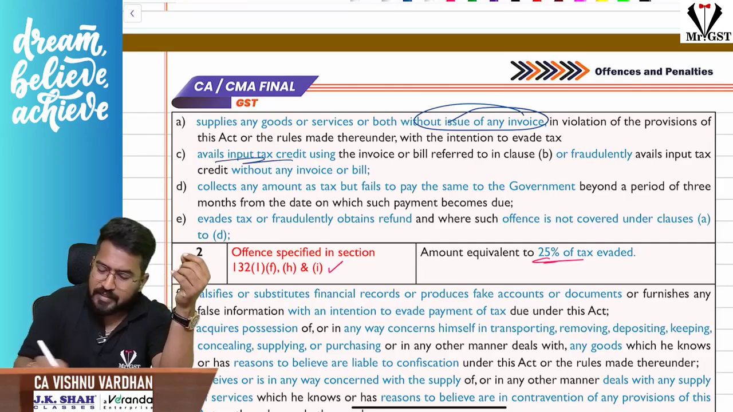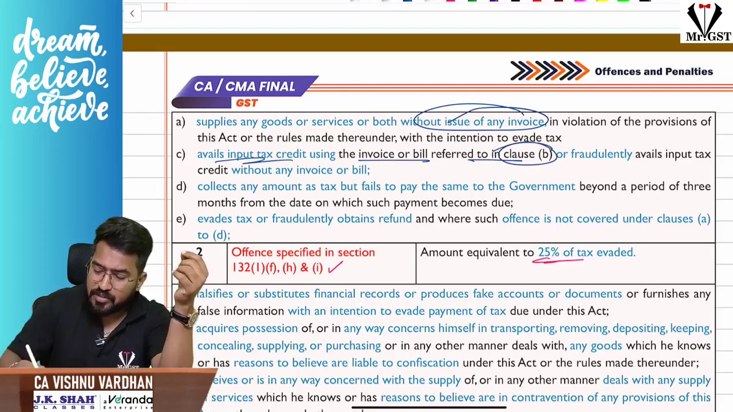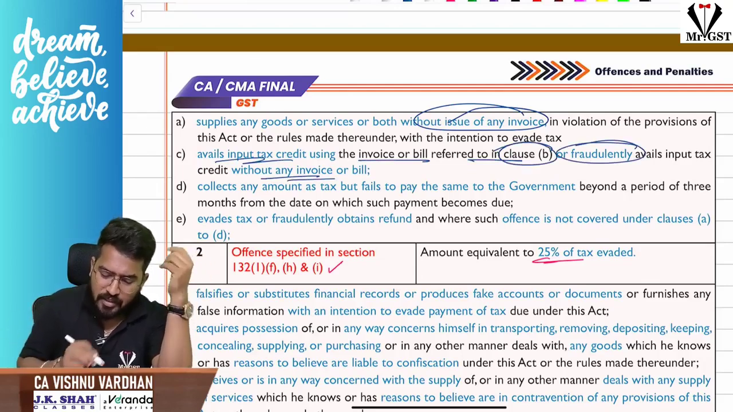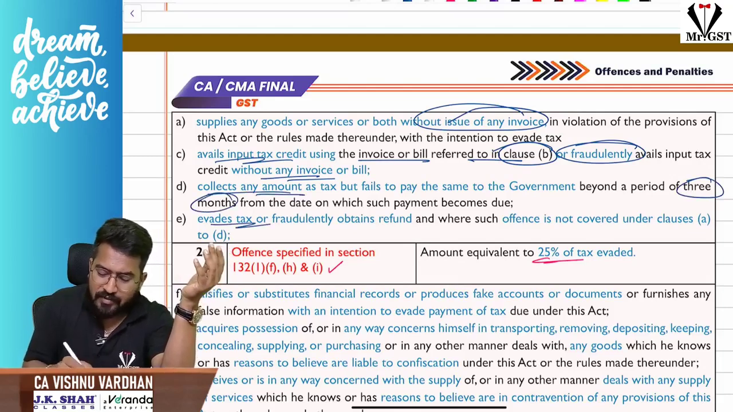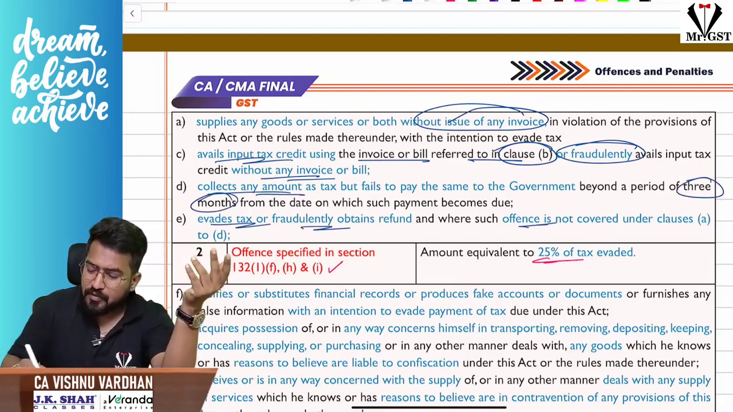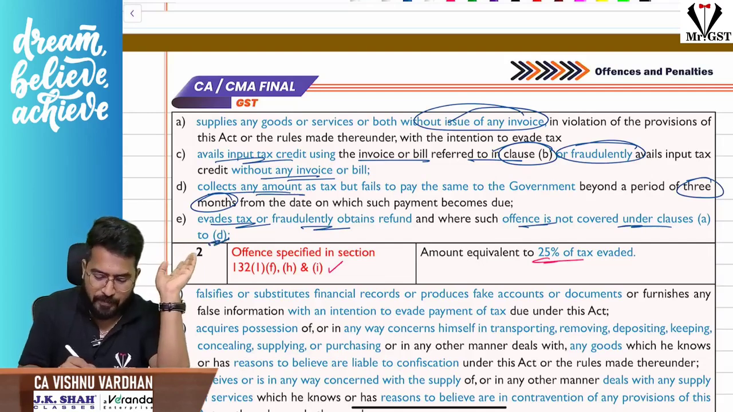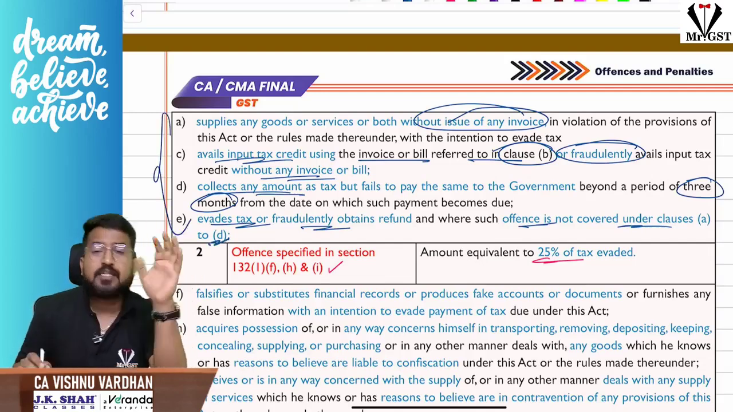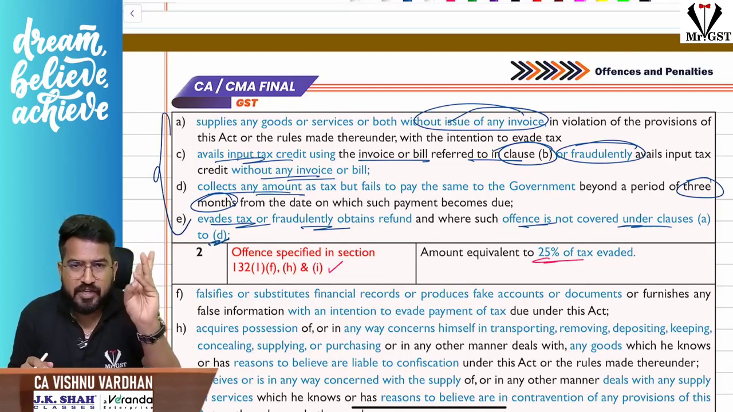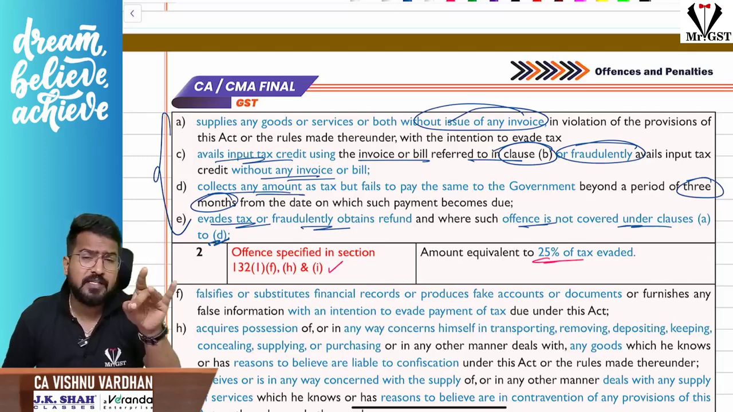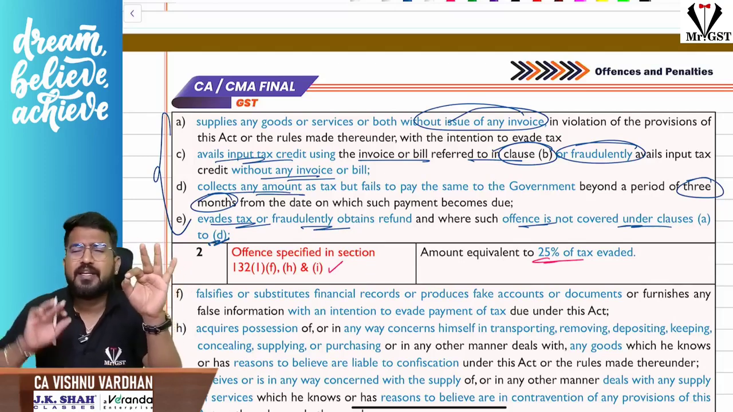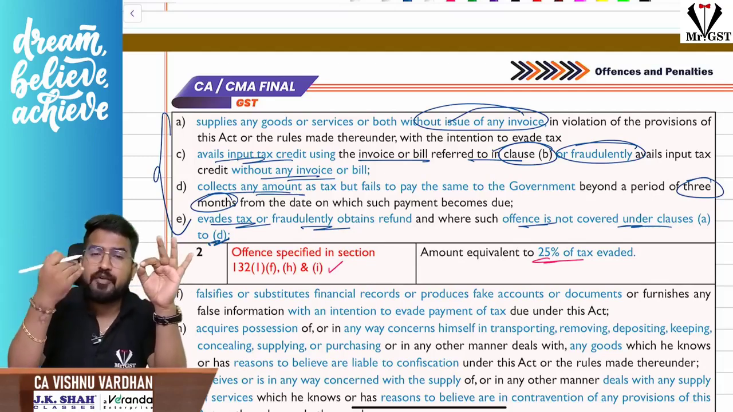Next, ITC taken using the invoice or bill, that is fake invoices, or fraudulently you have taken ITC without any invoice, or you collect any amount of tax and did not pay to the government within 3 months, and evade taxes or fraudulently obtain refund where the offense is not covered in clause A to D. Okay, for these cases, what are the offenses? No invoice, next taking ITC on fake invoice, next not paying tax to the government within 3 months after the due date, and any other offenses not covered above where you have evaded the tax or fraudulently taken the ITC.